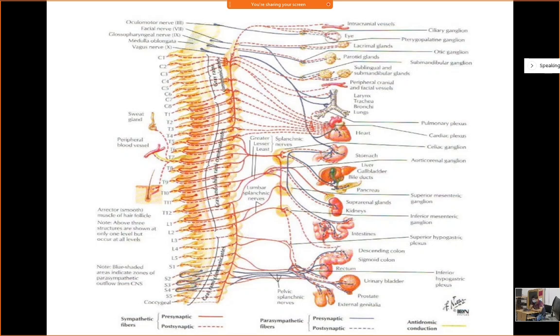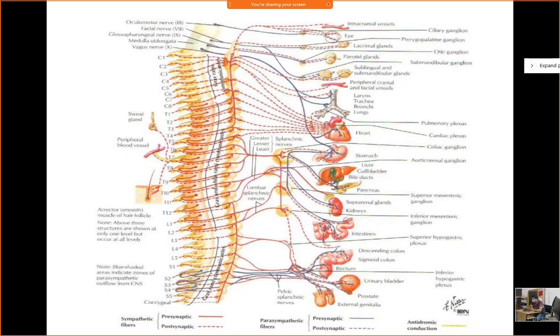In case of stress or fight and flight reaction, sympathetic will be more active and parasympathetic will be less active. So accordingly we will study the effect of sympathetic as well as parasympathetic on different organs and organ systems.